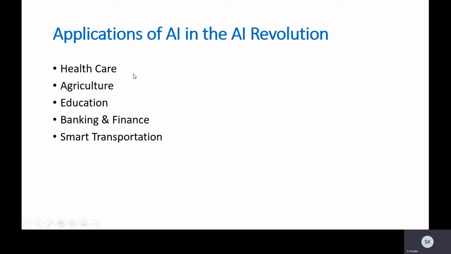In healthcare, you will find that artificial intelligence has a lot of applications.